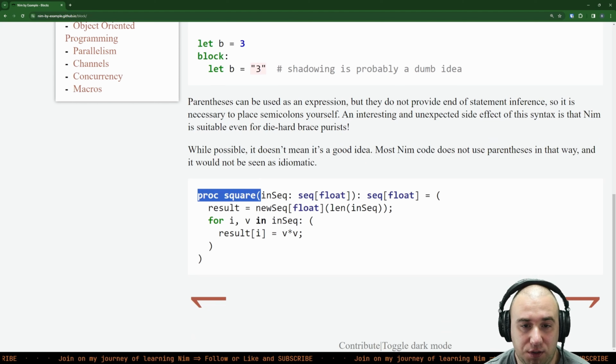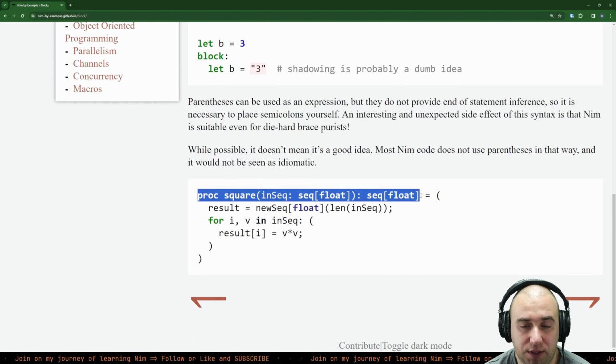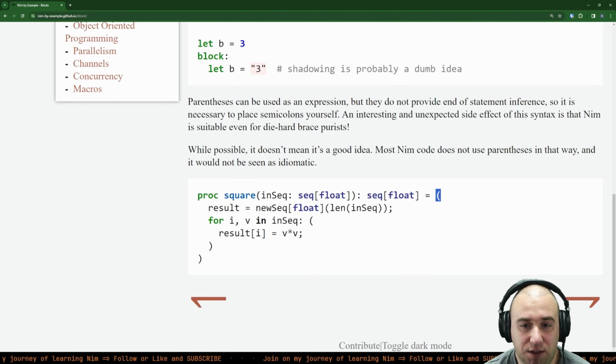So a procedure square, yep, returns a sequence of floats. Oh, and we just started with that. And we just need to remember to, and we started another block here. Let's consider this is not allowed, okay? Because this is a bad idea.